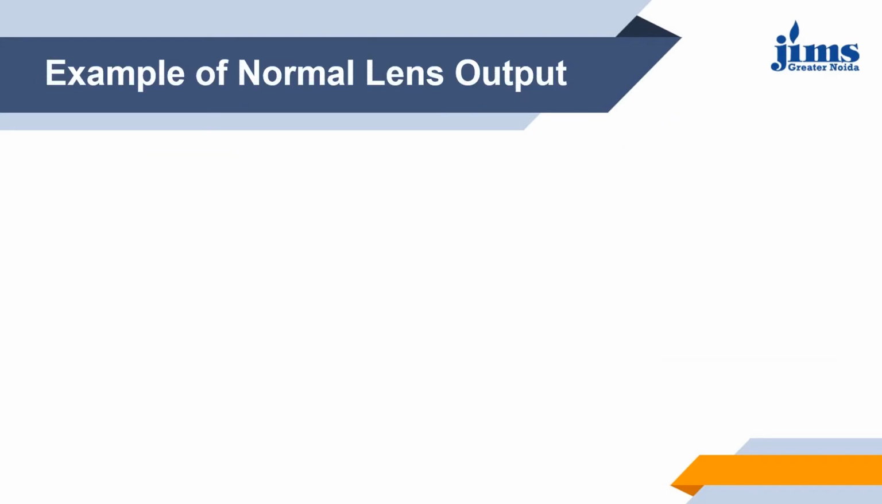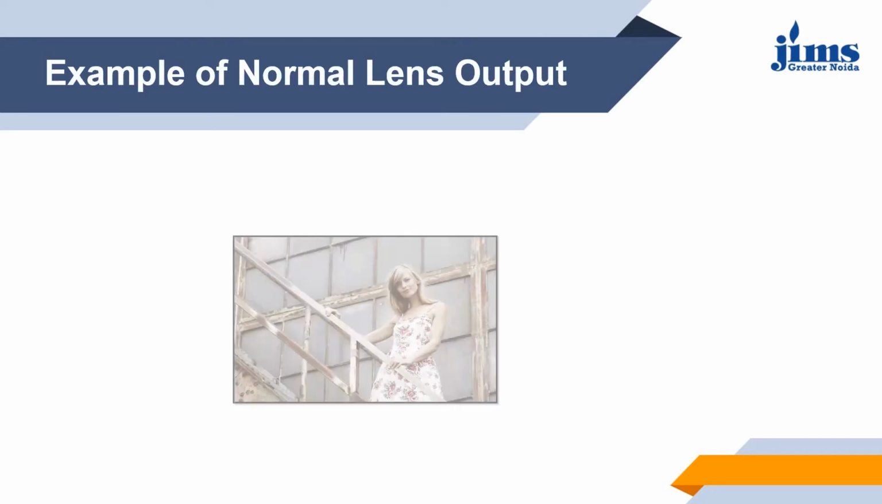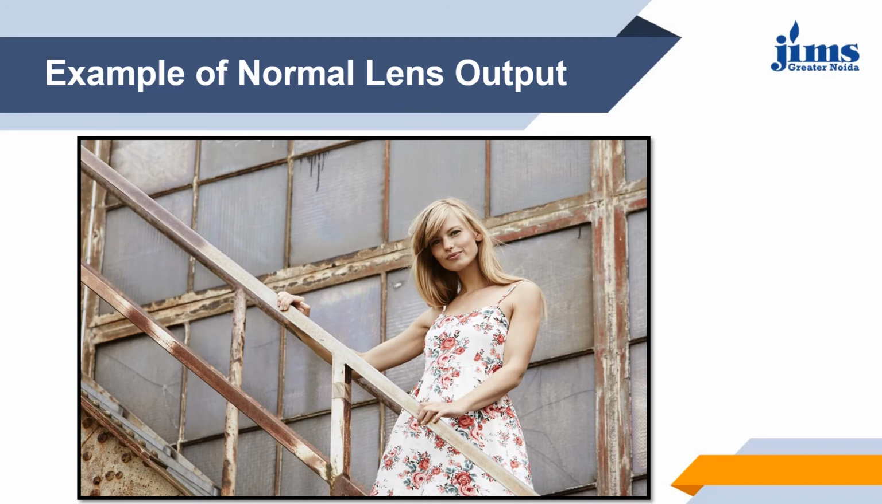Here is an example of normal lens output. A normal lens is basically used for portrait photography. You cannot create any specific effect using a normal lens. We can create mid shots or two shots using a normal lens. Next is zoom lens.